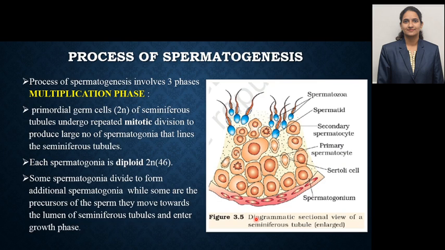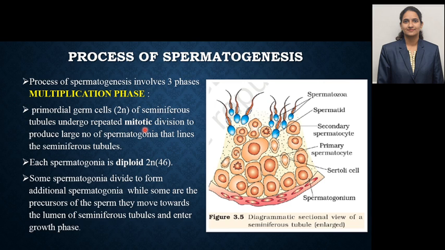Now move towards the process of spermatogenesis. The process of spermatogenesis involves three phases: multiplication phase, growth phase and maturation phase. First we will see the meaning and the developmental stages that occur in the multiplication phase. Primordial germ cells, which are diploid in nature and present in the gonads, that is testes, in seminiferous tubules, undergo repeated mitotic division.